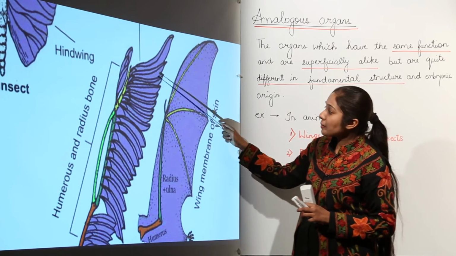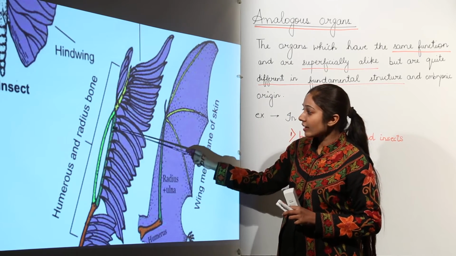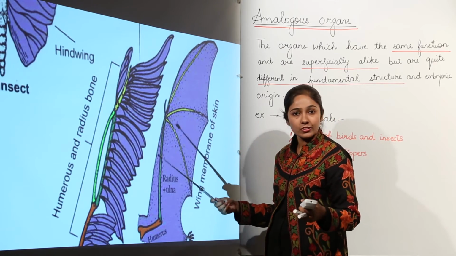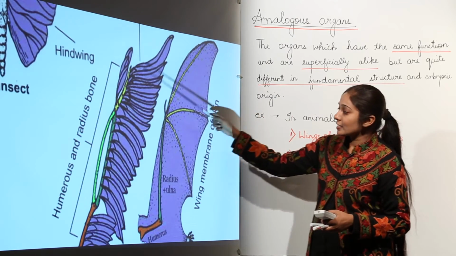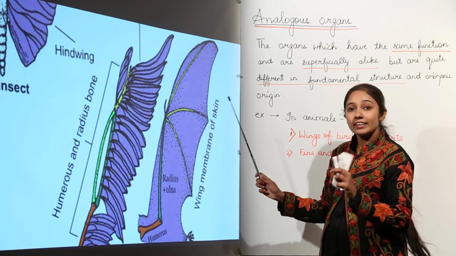You see the same bone structure. They have humerus, they have radius and ulna, and then they have carpals, metacarpals and phalanges. So in this case, what do you see? That the structures are entirely different.